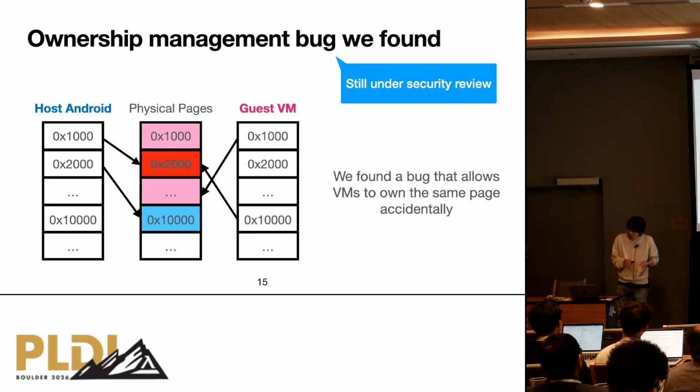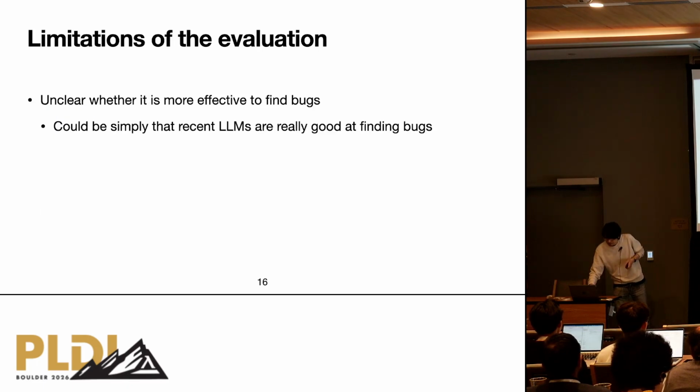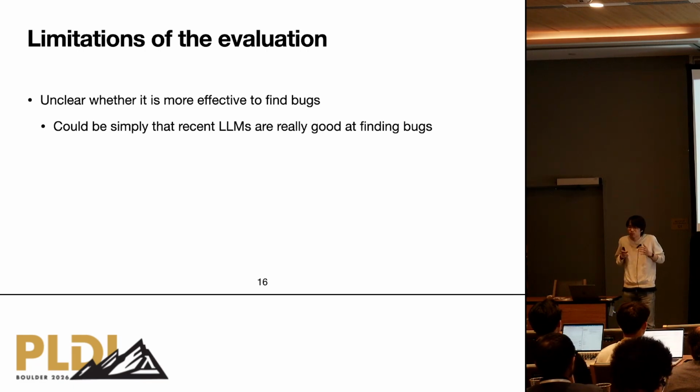Unfortunately, this is still under security review, so it might not be good to talk about this bug in detail. I can just give this brief overview. Still, it is particularly interesting because it is not memory corruption but a logical bug. By using a specification, I believe it can contribute to finding this kind of bug. Unfortunately, this is ongoing work, so it is unclear whether it actually helps find bugs more effectively.